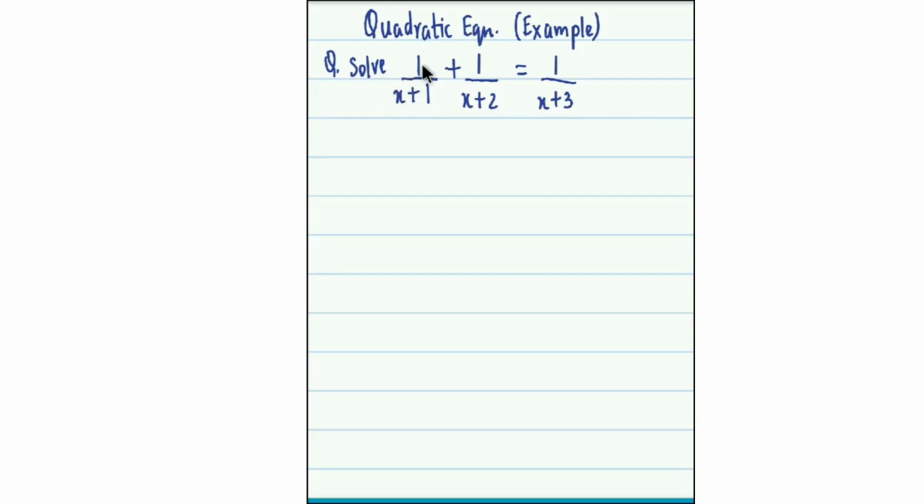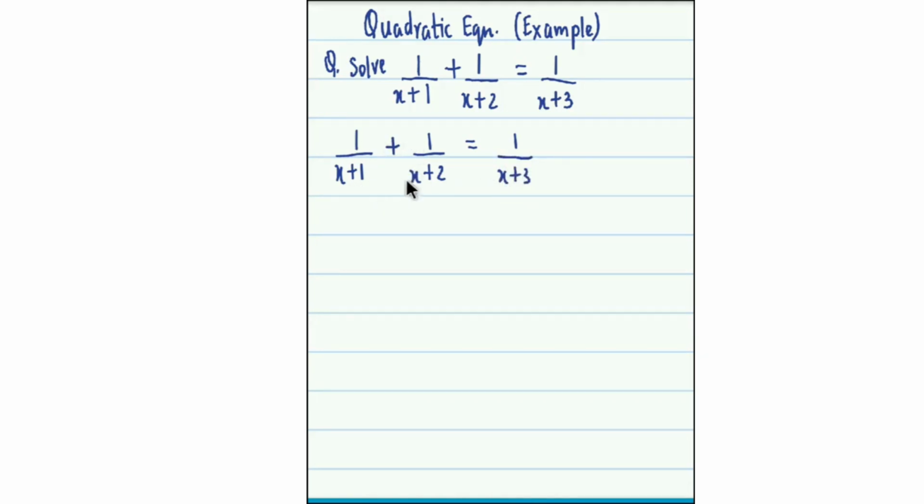Now here we have to solve the equation 1 upon x plus 1 plus 1 upon x plus 2 equal to 1 upon x plus 3. So let's get started. So we have 1 upon x plus 1 plus 1 upon x plus 2 equal to 1 upon x plus 3.